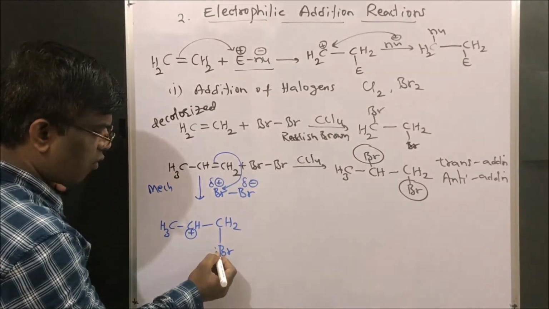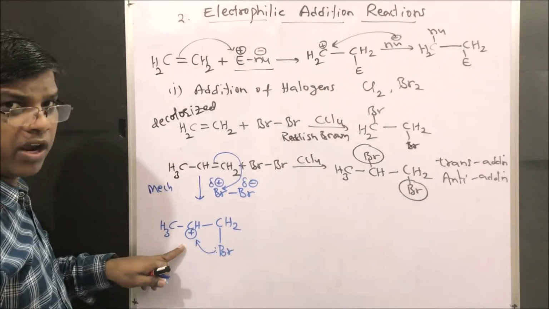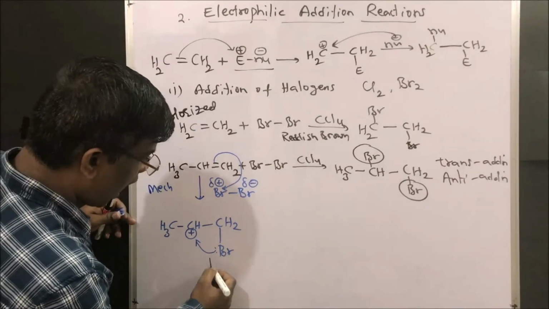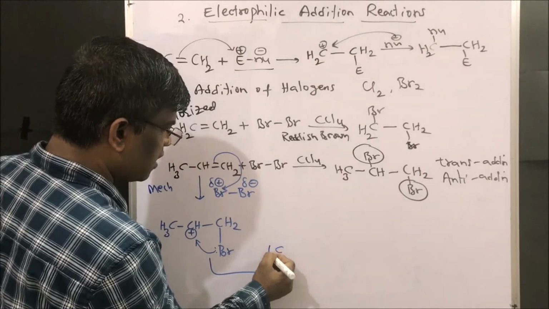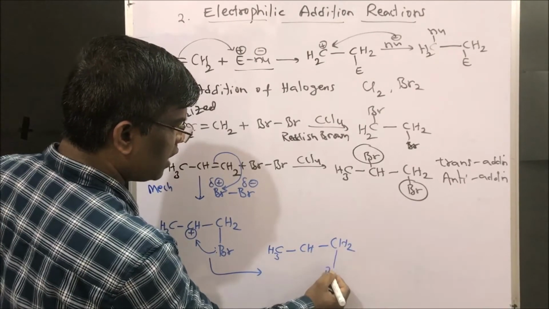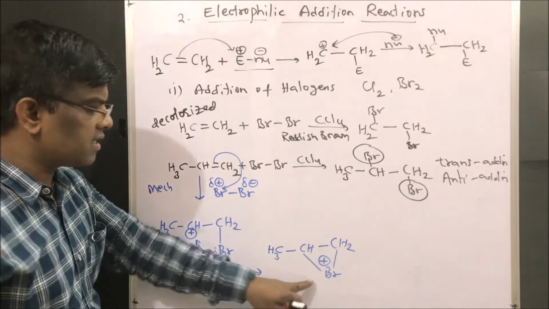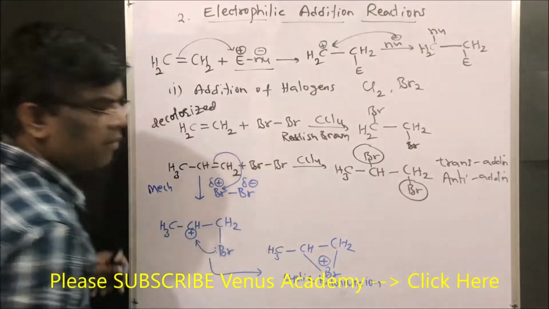Since bromine has a lone pair of electrons, this carbocation will be satisfied by bromine to form a cyclic halonium ion. This is a very, very important concept. CH3, CH, CH2, bromine, and this forms the cyclic halonium ion intermediate.